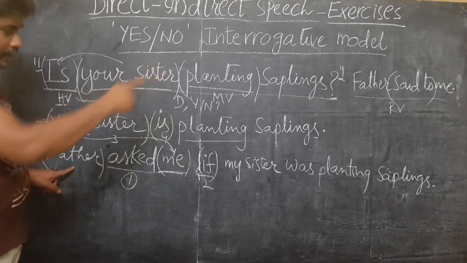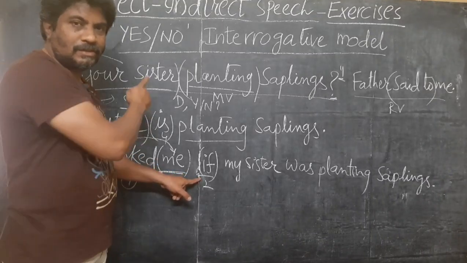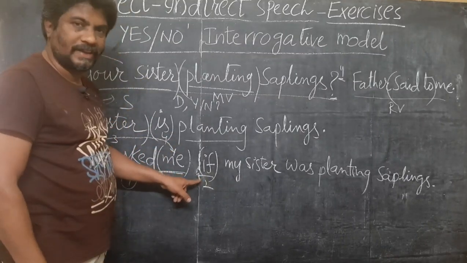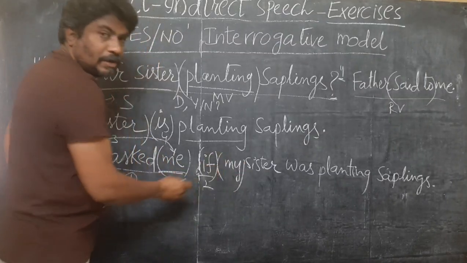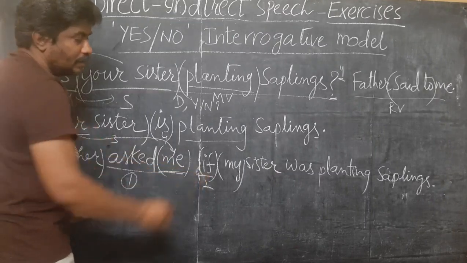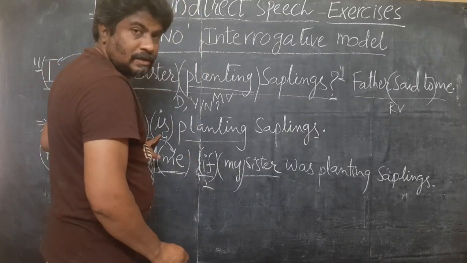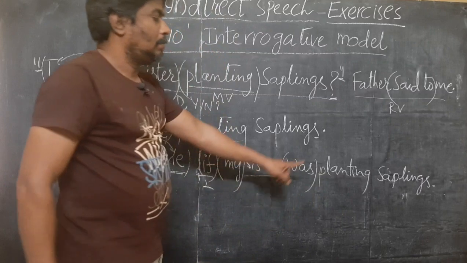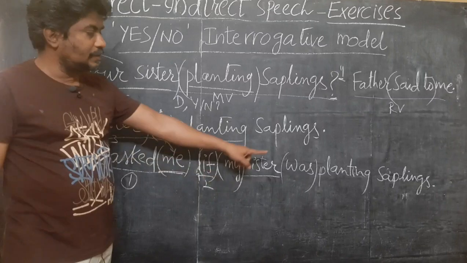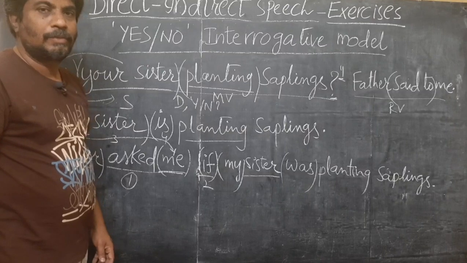Father, "said to" changes to asked. Father asked me. For the conjunction you can write if or whether, because the dialogue is yes no interrogative. If somebody wants to write whether, you can write whether here. "Your" changes to "my", because here "your" is referring to me. Sister is a common noun, it doesn't change. "Is" changes to "was" and the other words as usual. Planting saplings. So this is my answer: Father asked me if my sister was planting saplings. And at the end of the sentence, a full stop should be kept.